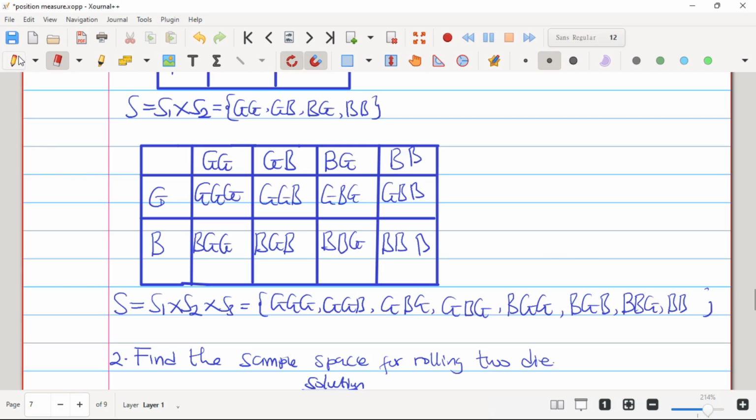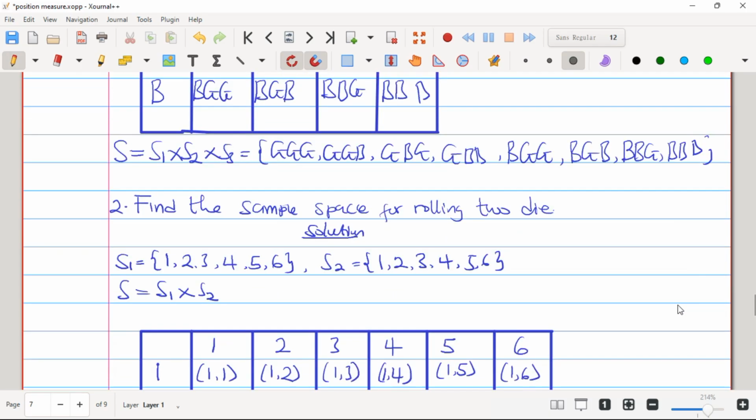So here is supposed to be BB, right? Here is supposed to be BB, right? And then here is supposed to be B, right? Not J, right? Yes. So this will be our final answer for the question we were asked, right? That's our sample space. J, B, B, B, B, right? This is what we will have, right?